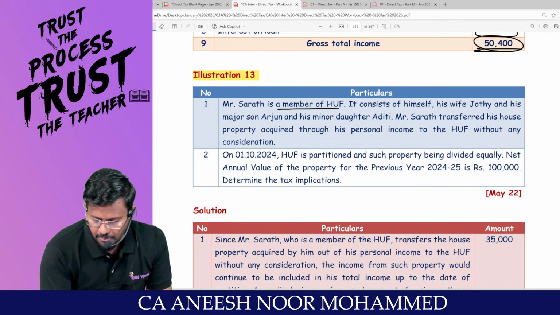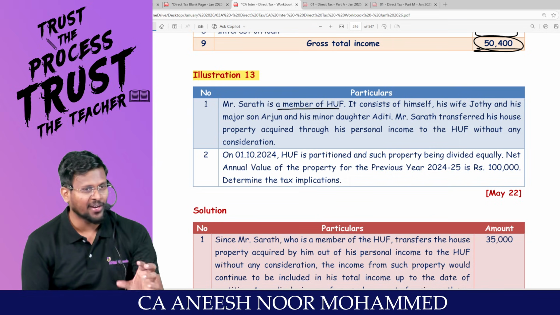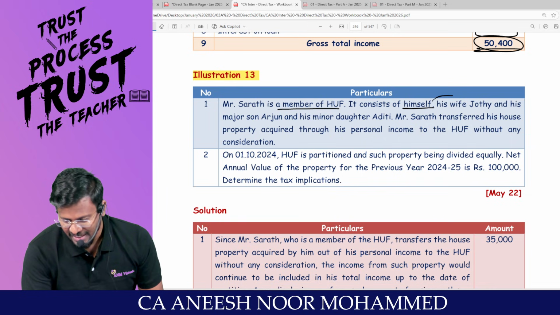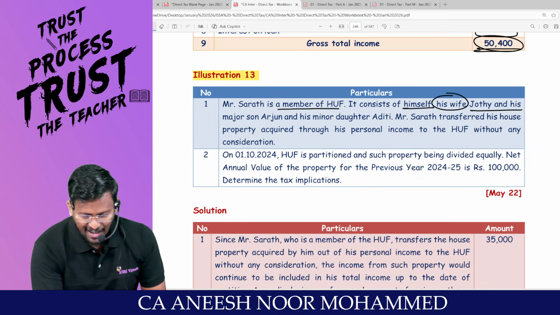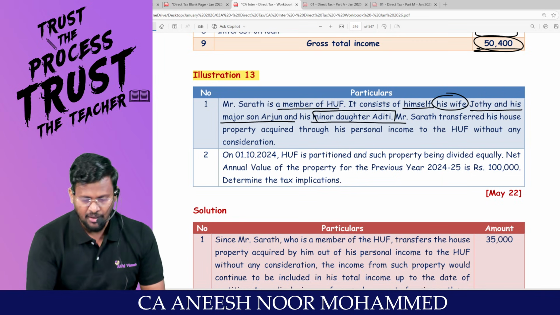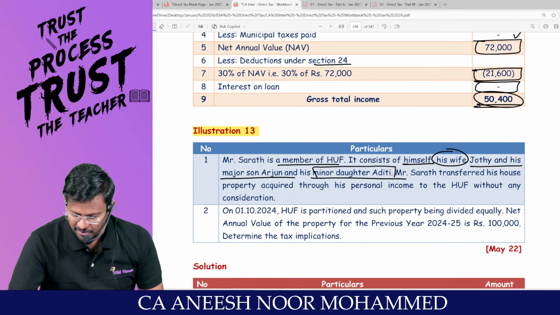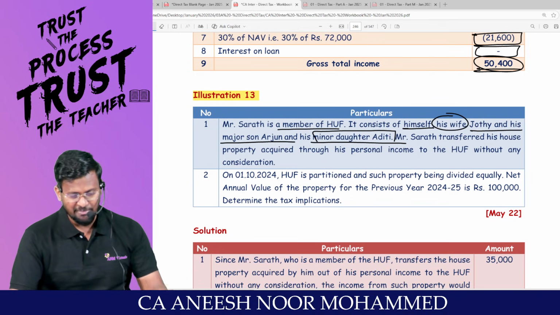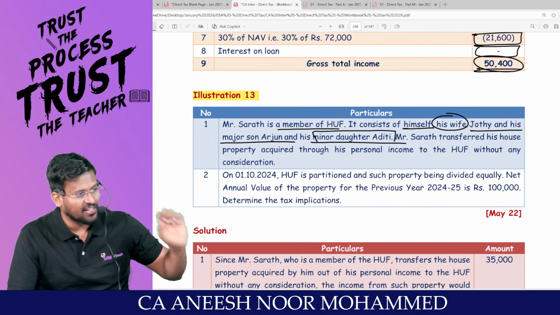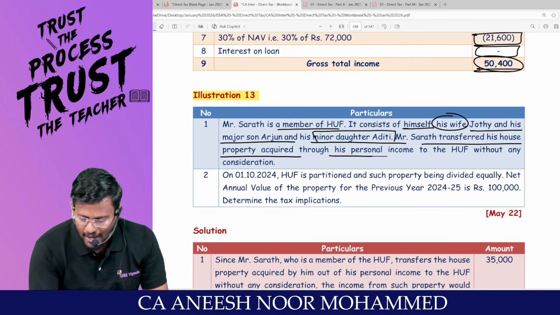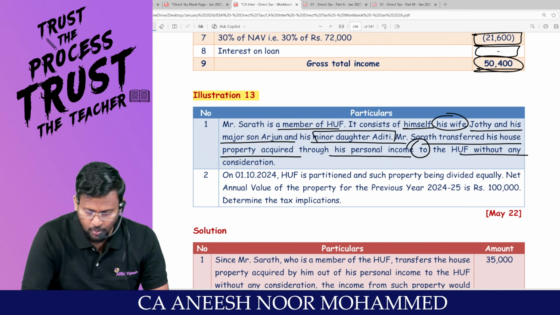Mr. Sarath Kumar is a member of an HUF. So there is a Hindu undivided family, in which Sarath Kumar is a member. It consists of himself, his wife Jyoti, his major son Arjun, and his minor daughter Aditi. Look, Sarath Kumar has a family, sir, his wife Jyoti, and his major son Arjun and minor daughter Aditi. Mr. Sarath Kumar transferred his house property acquired through his personal income to the HUF without any consideration.